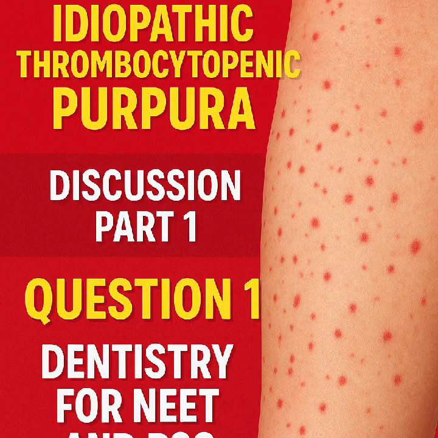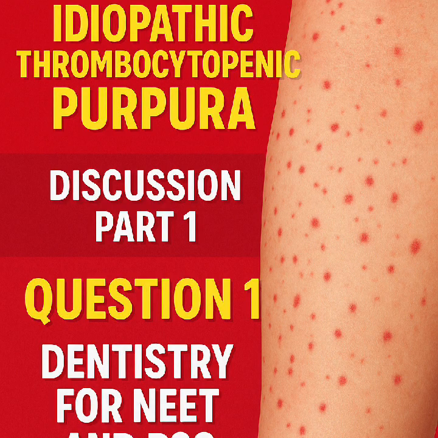First point is it is also called immune thrombocytopenia. Then it is an autoimmune bleeding disorder. Definitely our defense mechanism is attacking our own platelets. Thrombocytopenia itself means low platelet count. The immune system attacks and destroys our own platelets.